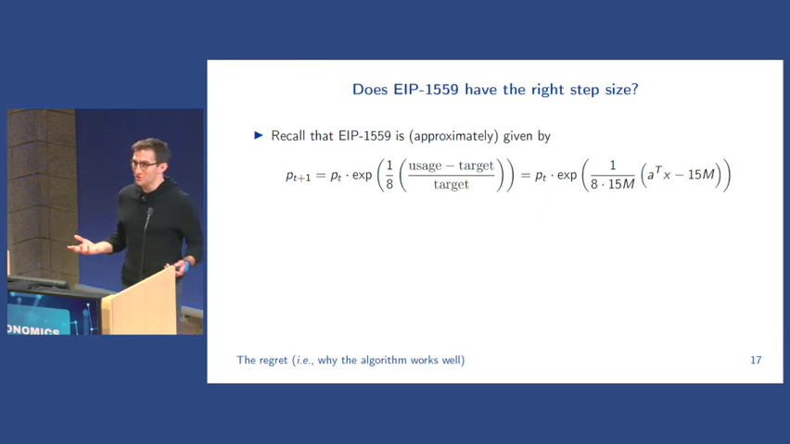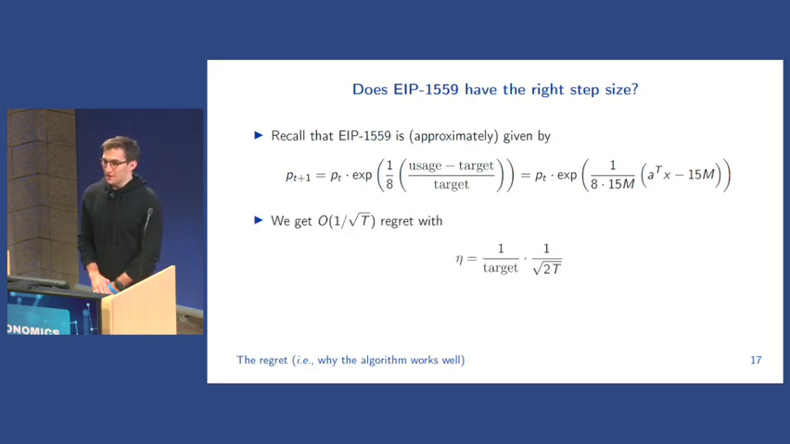Okay, so this begs the question, well, does 1559 have the right step size? Recall that the more specific version of this is approximately, and again, 1559 is a first order approximation to this, so this isn't quite right, but this is close enough, 1/8 times 1 over the target times the usage minus the target. So if we plug into that algorithm, we see that eta is 1 over 8 times 15 million gas. And we get 1 over root T regret with choosing eta equal to 1 over the target times 1 over the square root of 2T.